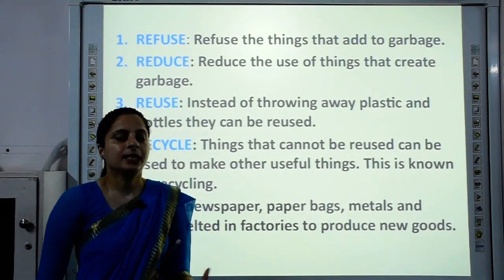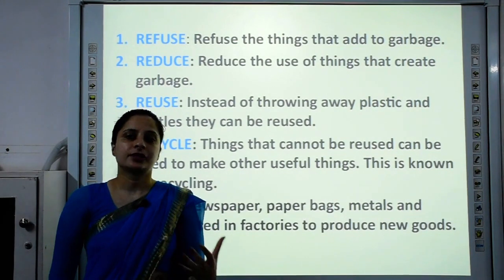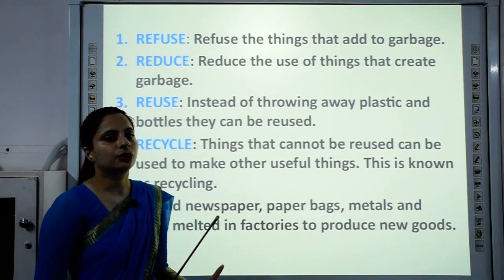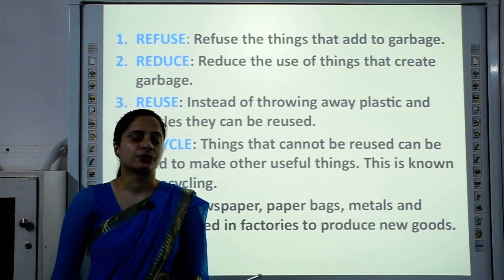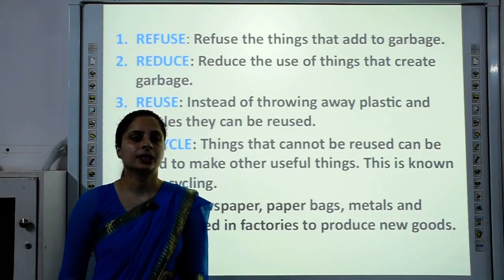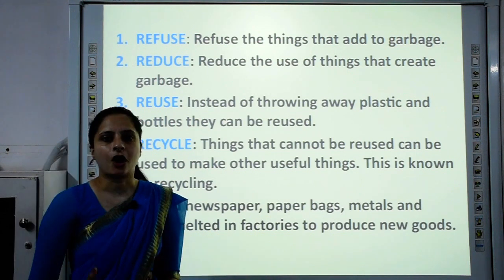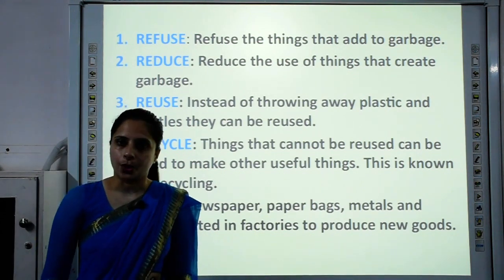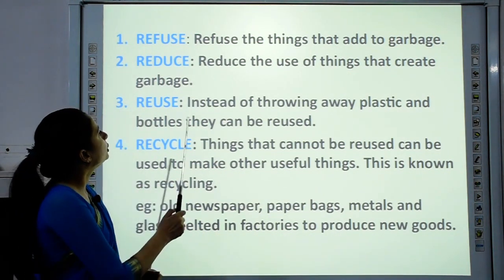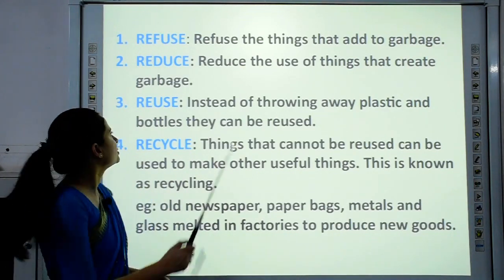And what happens? Either we throw it or after some time it rots and we throw it, like your vegetables and fruits. If you buy them in excess amount and are not able to consume them within time, they will all rot and ultimately you will throw them. So you are creating more garbage.